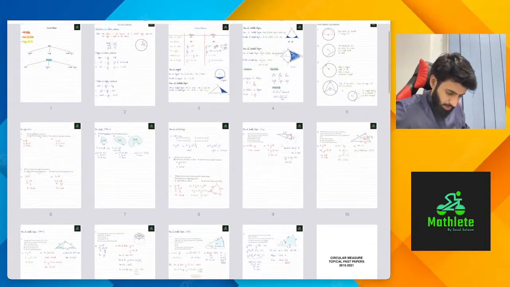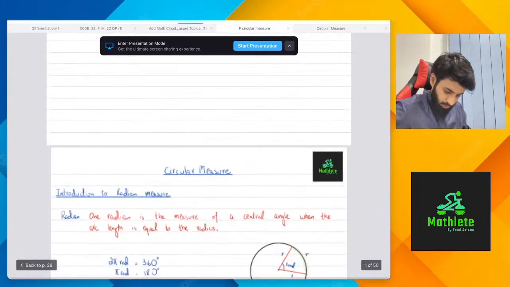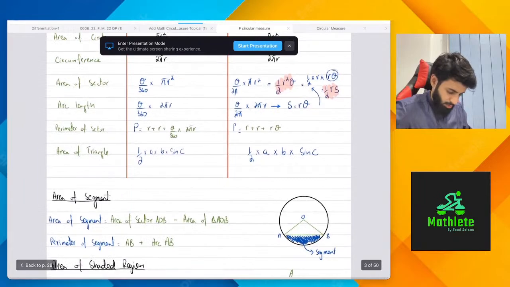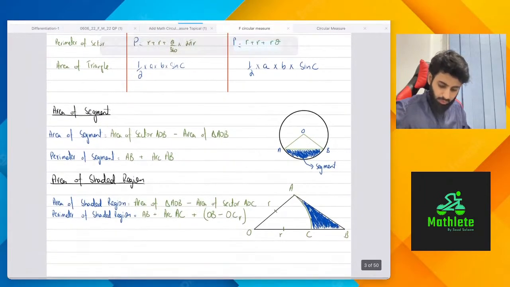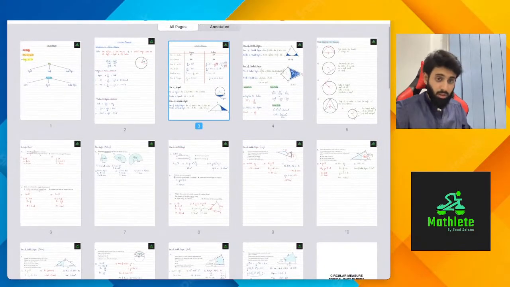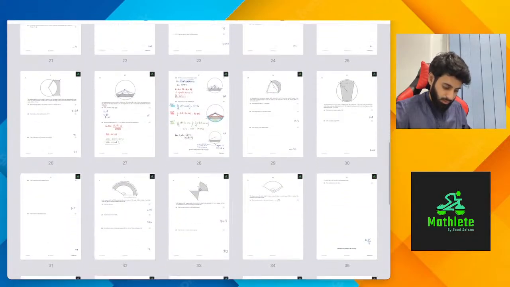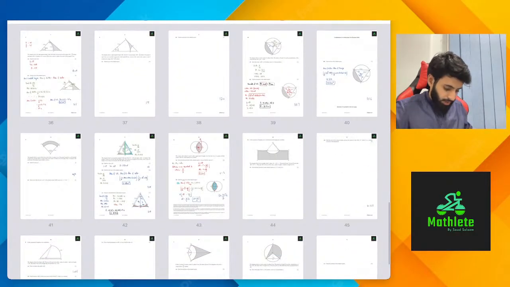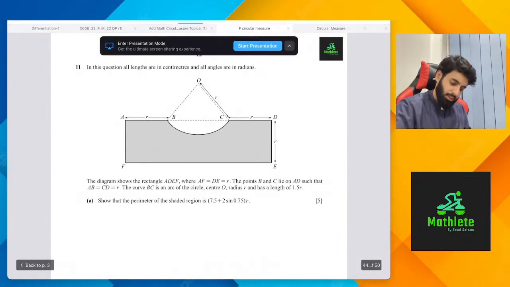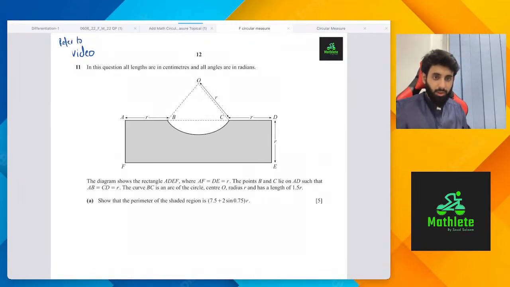This is what a segment is. I will share these notes with you guys. I haven't written it over here yet, but well, now I have. Now you guys know exactly what the difference is between a sector, a segment and a semicircle. For this question I have a video, so you guys can refer to it, and I suggest you watch this video.